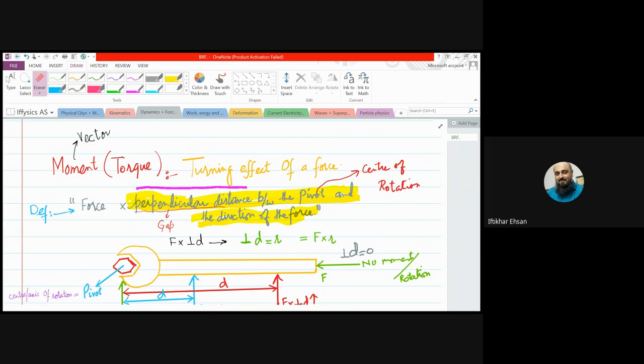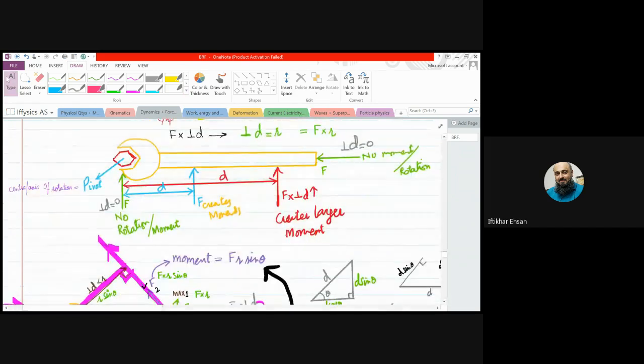So coming back, movement is called the turning effect of a force. And to turn something, first of all, we need a force. Obviously, the larger the force we apply, the faster or greater will be the turning effect, right? But it is not only the force which matters. There are lots of other factors.